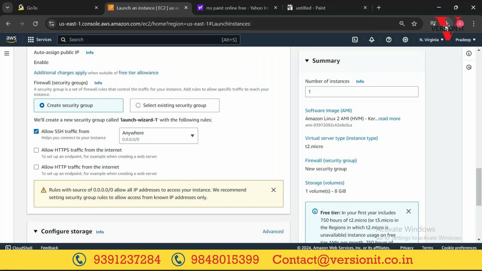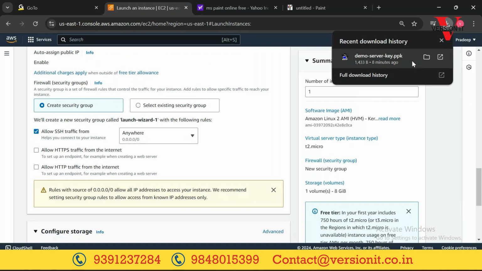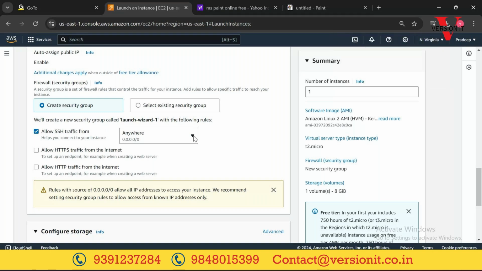If you share this private key and the username with any of your friends, they can log in. That's what it means. The server is open to accept SSH connections, but only those you share the private key and username with can log in. Or if you want to allow only from your IP, you can select My IP, and only from your laptop can you log in.